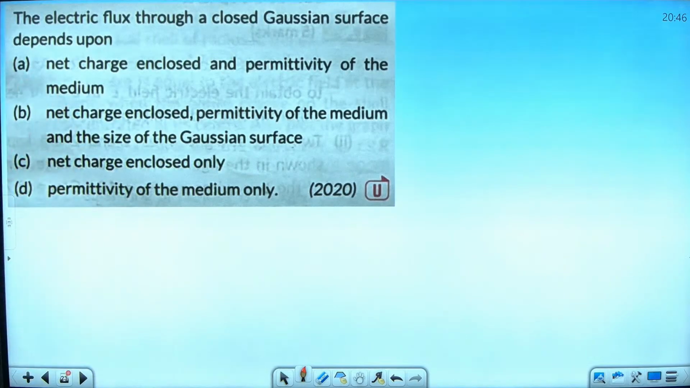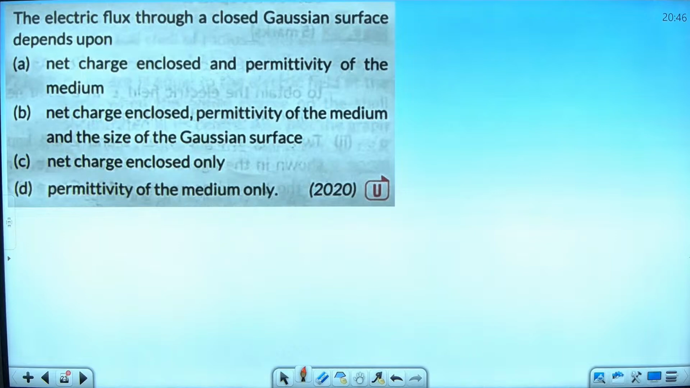With all these basic recall of the concepts, see the questions that have come in the board examination. Some 3-4 questions are there, let us see. The electric flux through a closed Gaussian surface depends upon what? A, B, C or D? C, net charge only.